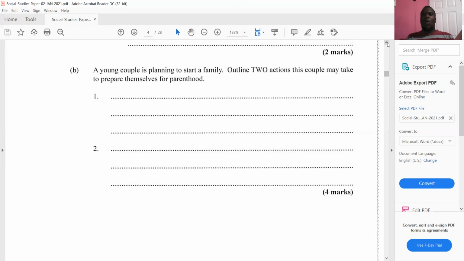The number 1 thing, or I shouldn't say the number 1 thing, because the number 1 thing would be health, having a healthy body, right? But outside of that, the second most important thing is to be financially stable. So they must be able to take care of the child and also take care of themselves, especially the mother, because the mother has to be eating nutritious meals in order to feed the baby, because remember that baby is going to drink breast milk, right? So they must be financially stable to take care of the child financially, because a baby is very demanding in terms of finances.